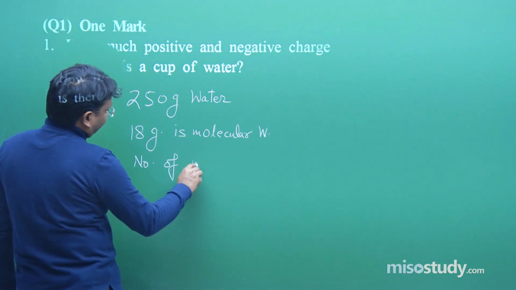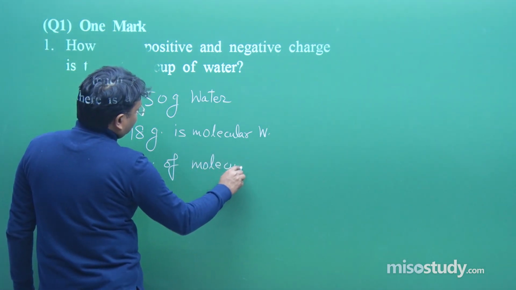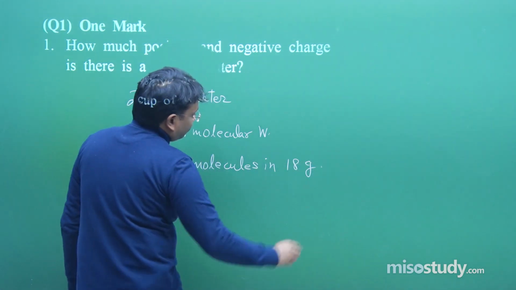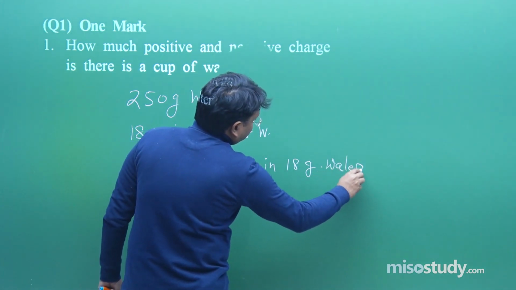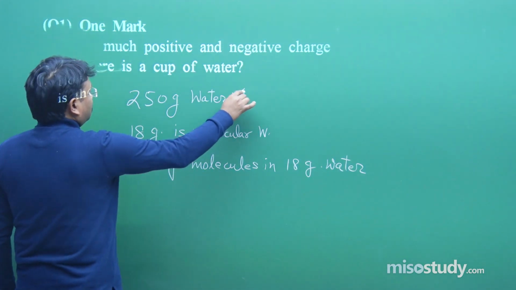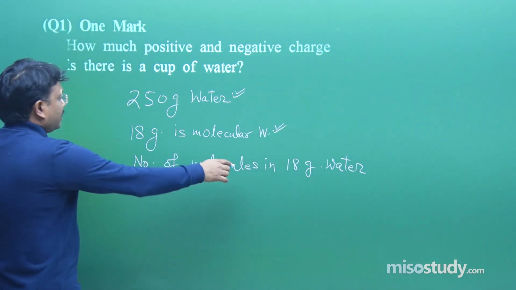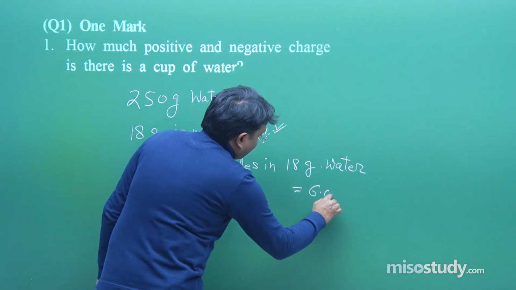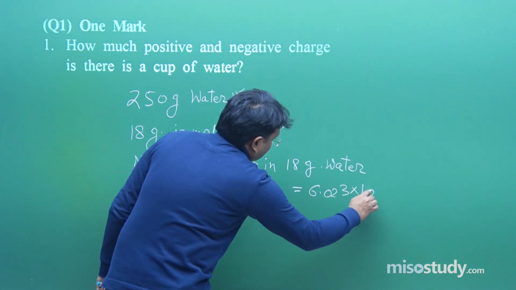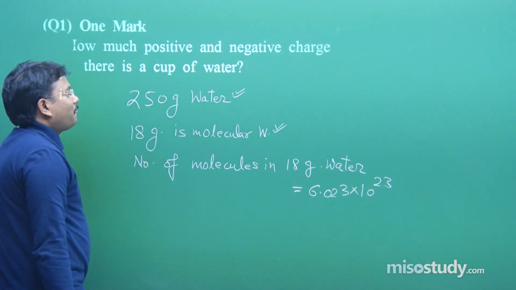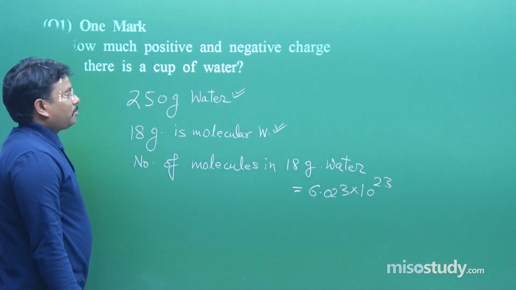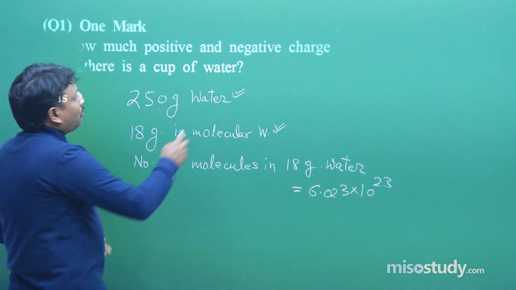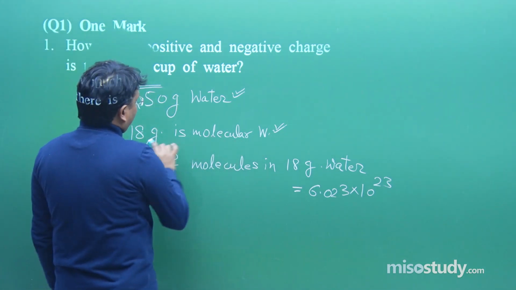Number of molecules in 18 gram of water. Line number 1, line number 2, line number 3. So it is going to be how much, students? It is going to be Avogadro's number. This question is from physics, but with a lot of flavor from chemistry. It is from electrostatics itself. Okay, so now these numbers are clear in my mind.